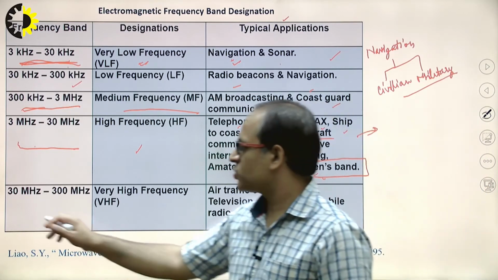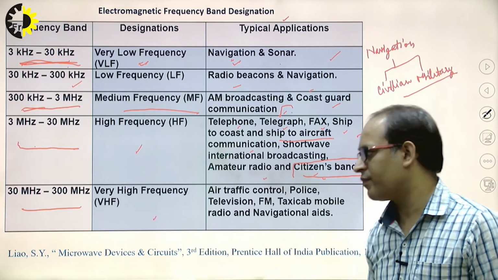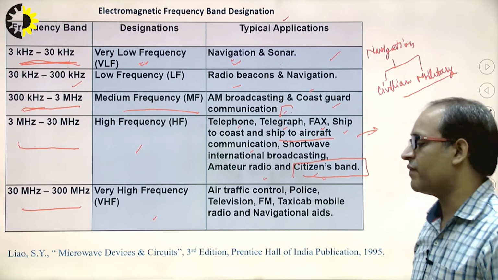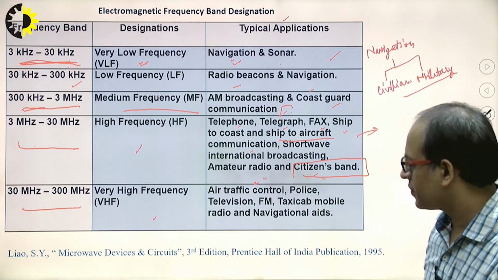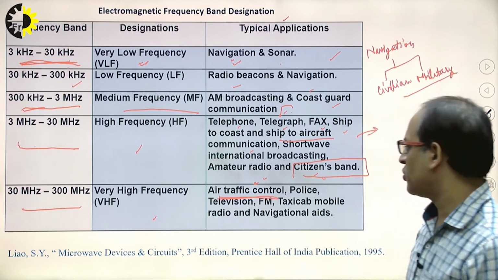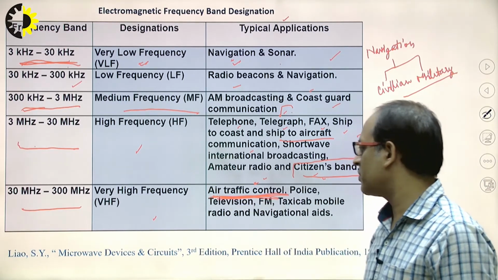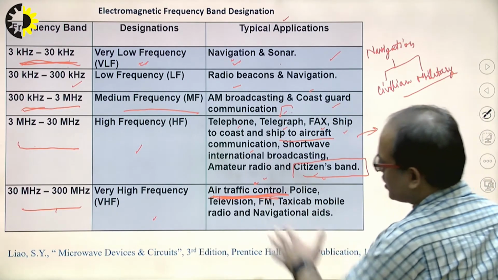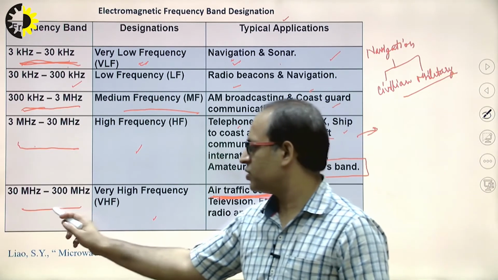Clear? The next one ranges from 30 megahertz to 300 megahertz, and this is known as very high frequency, which has applications in air traffic control, such as walkie talkies. We use walkie talkies in airports, and for that type of communication this band of 30 megahertz to 300 megahertz is used. Air traffic control, police, television, and FM also come under this range.